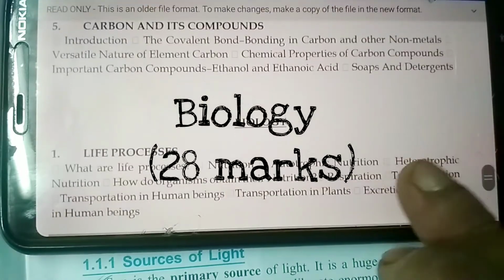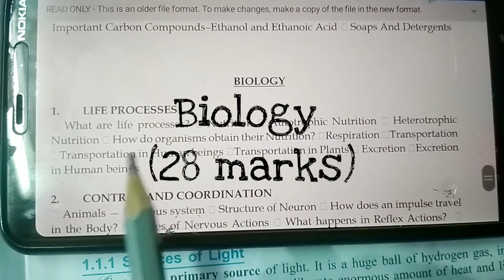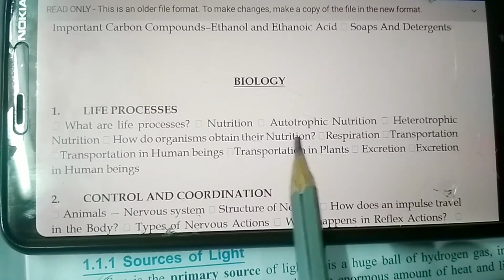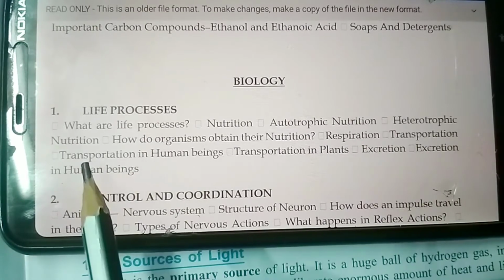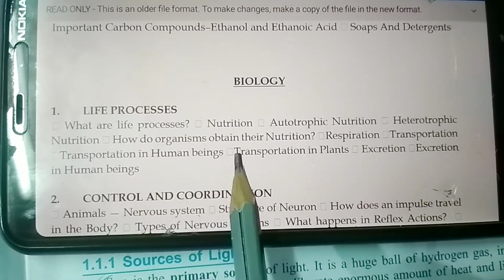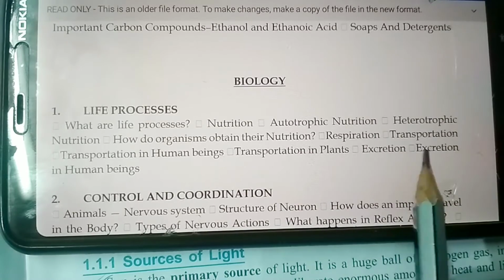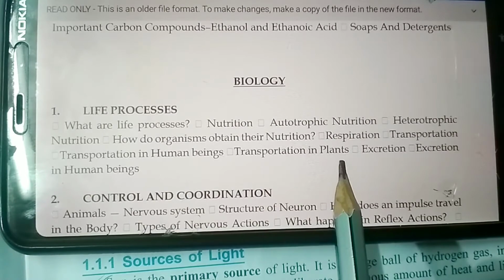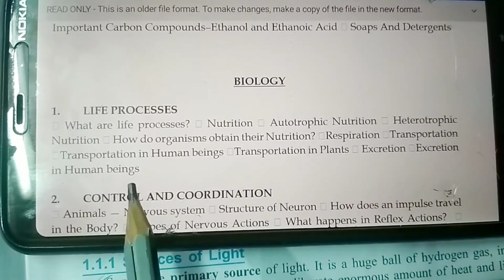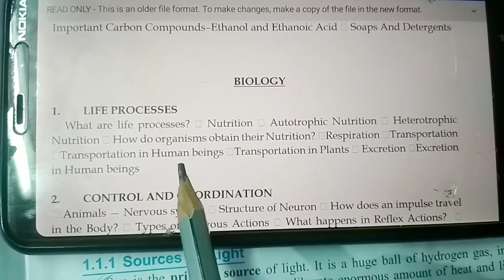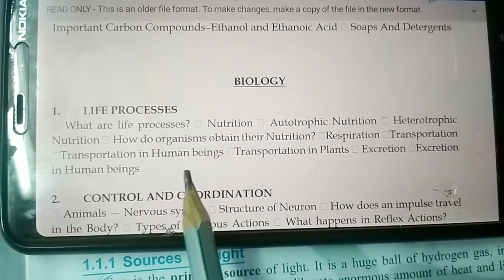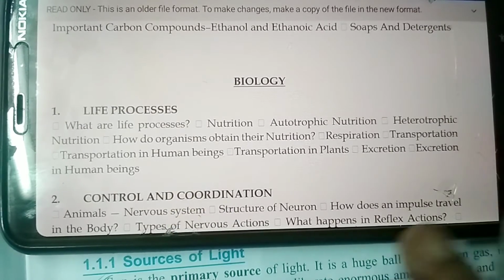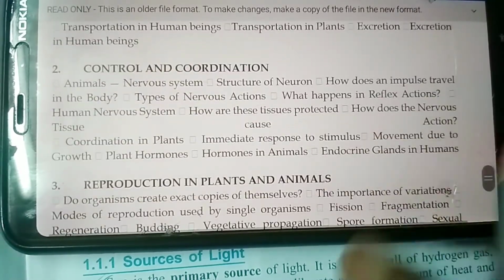Now in biology section, if you see the first part, that is life processes, the topics that you are to prepare: what are life processes, nutrition, autotrophic nutrition, heterotrophic nutrition, how do organisms obtain their nutrition, respiration, transportation in human beings, transportation in plants, excretion in human beings. So here almost full chapter you have to prepare. It was there last year also, and this year also you have to prepare the full chapter. There is no deduction.